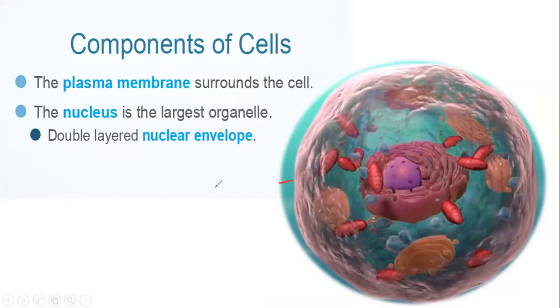So the outer covering of the cell is known as a plasma membrane. It consists of a nucleus inside the cell. The jelly-like fluid that surrounds the area between the plasma membrane and nucleus is cytoplasm. All the cell organelles, the structures present inside a cell, are located in the cytoplasm.